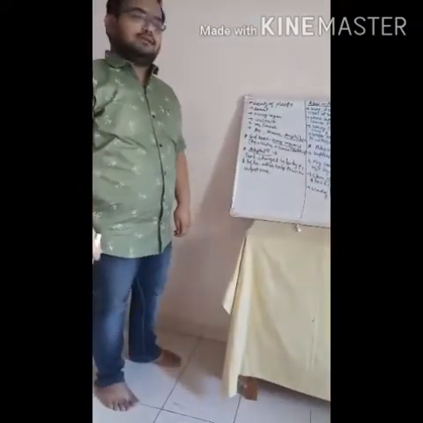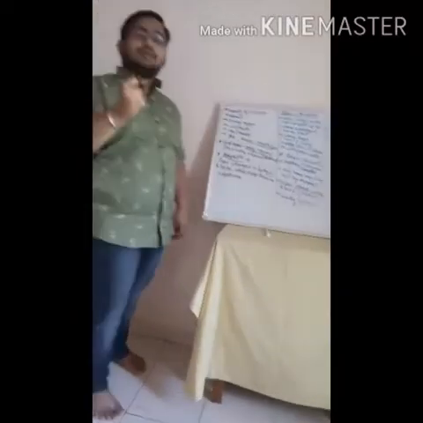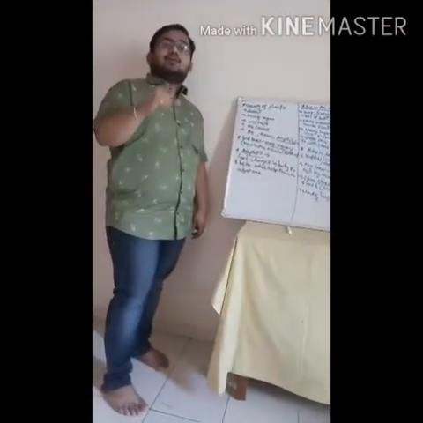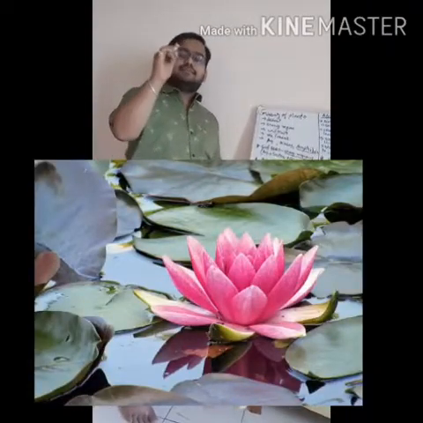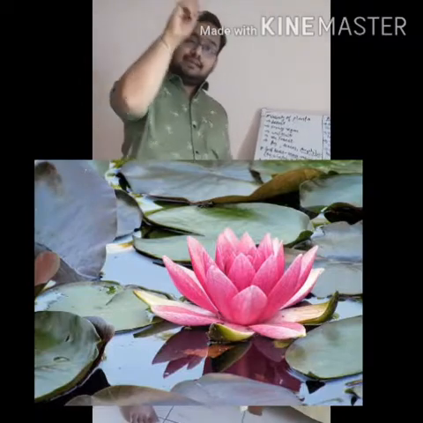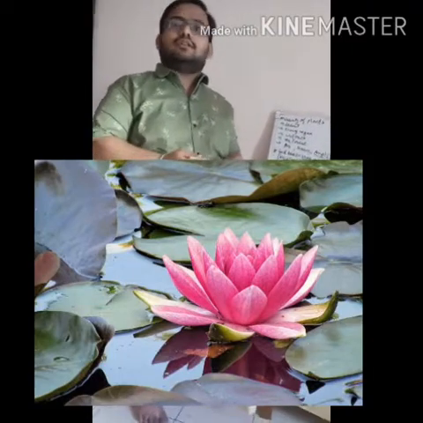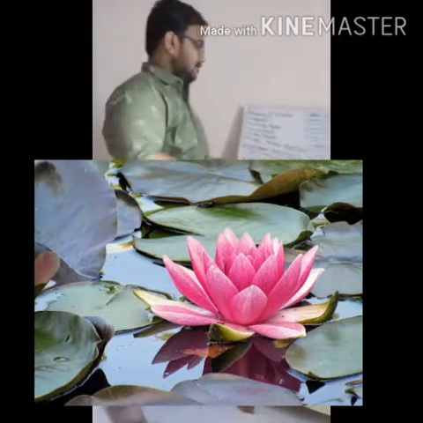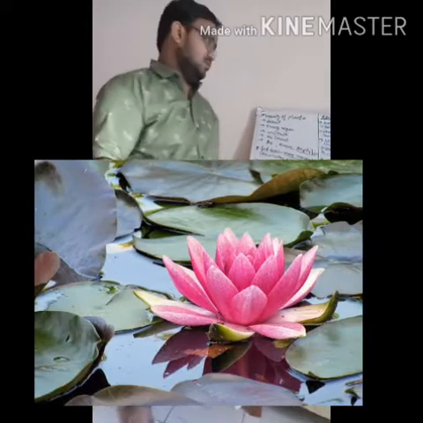Adaptations in aquatic plants. Here, some aquatic plants are firmly rooted, meaning they are fixed at the bottom of the water body. Their stem is submerged, inside the water, and the leaves float on water. We can take the example of lotus. Their stems are submerged and leaves are floating on water.